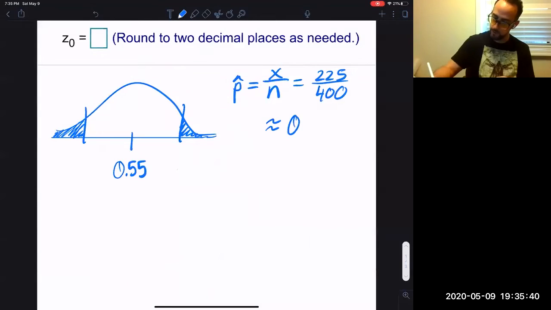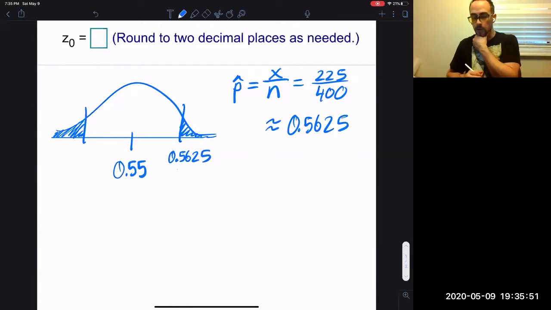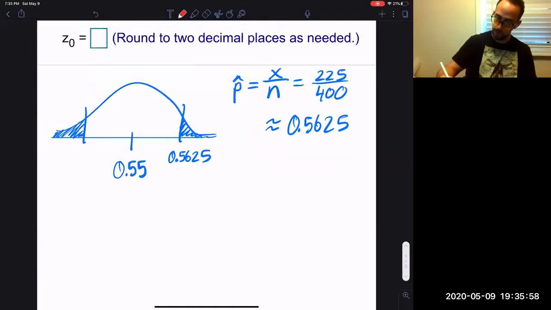Let's see, 0.5625. So that's on which side? That's on the right. So I'm gonna say 0.5625, I'm gonna put it right there. Now, on the test, I want you to just say that this is the test statistic. But that's actually p hat.